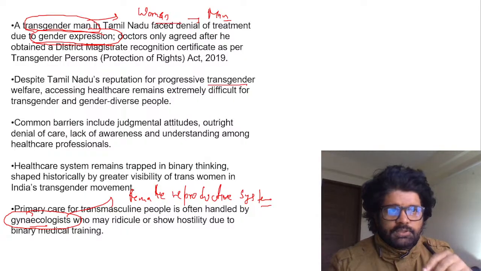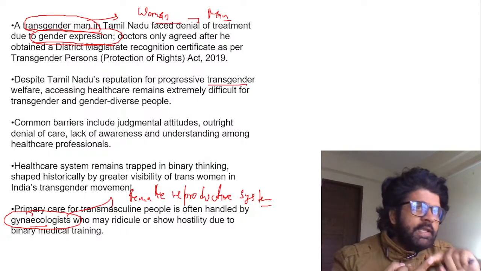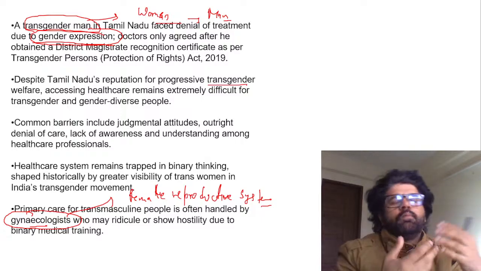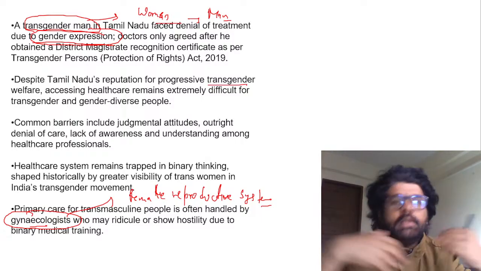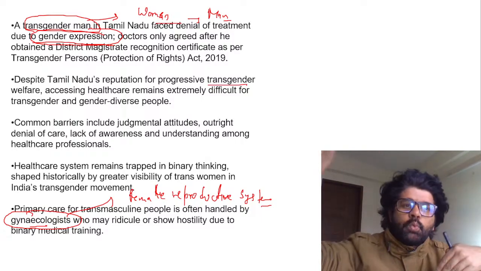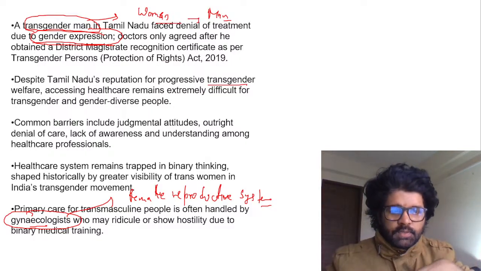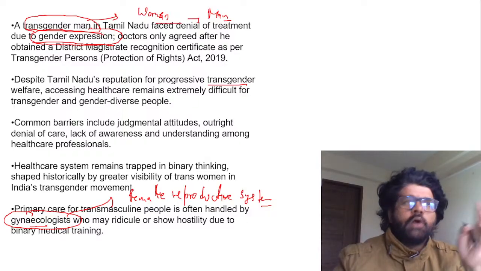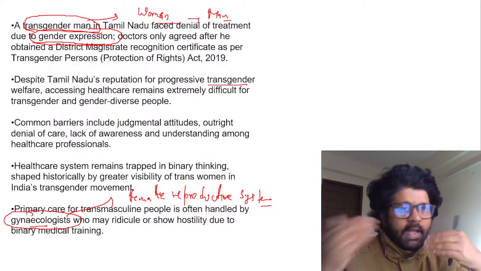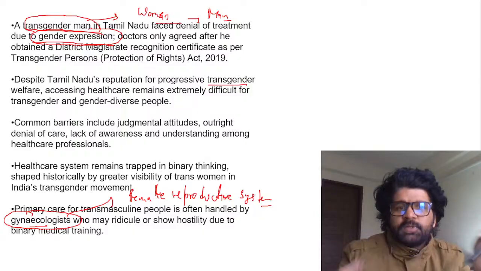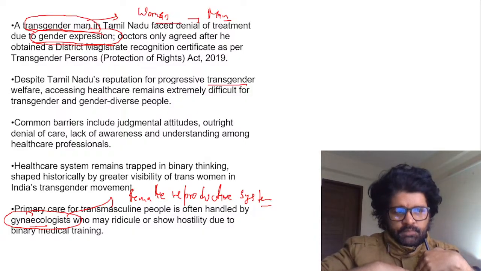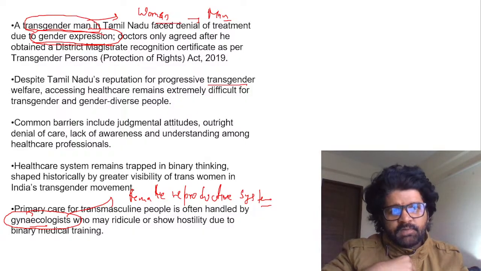Gender expression means this transgender man was born a woman, but he identifies himself as a man. So when he visited this doctor, he was wearing his own female clothes and so on, because he was coming from his house, and maybe his house has not accepted him as he is. So gender expression is this: I am wearing certain things, but I identify myself as something else.